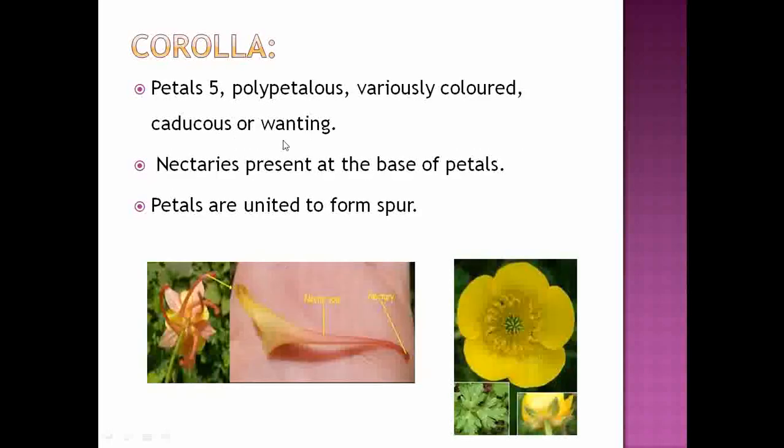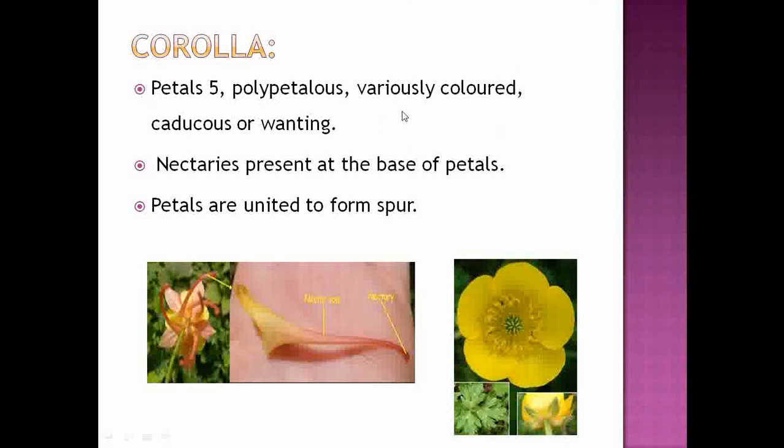Then next we see the corolla. The petals are present in number 5. They also show polypetalous condition, meaning the petals are free. See this one, these are the petals, they are free and variously colored.